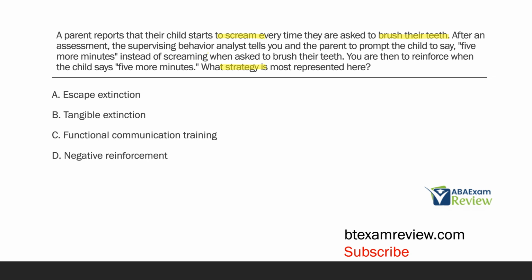After the assessment, the analyst tells you and the parent to prompt the child to say 5 more minutes instead of screaming. So now I'm thinking, well, we're teaching them to functionally communicate, and it might be some sort of differential reinforcement procedure because you are supposed to reinforce when the child says 5 more minutes. So we're clearly teaching some sort of functional communication and reinforcing when that occurs. So I've got a couple ideas. Let's look at our answer choices. Notice how we always attack the question first and then go to the answer choices.